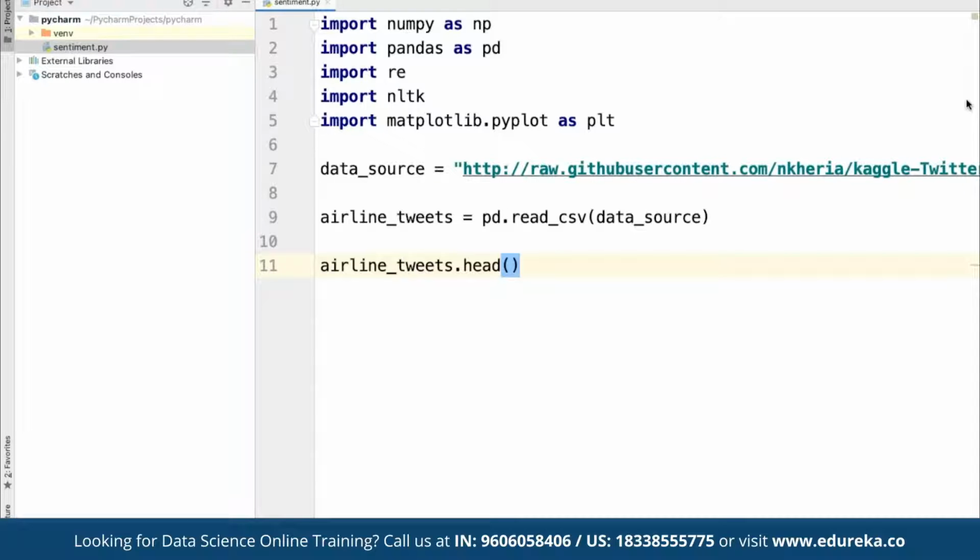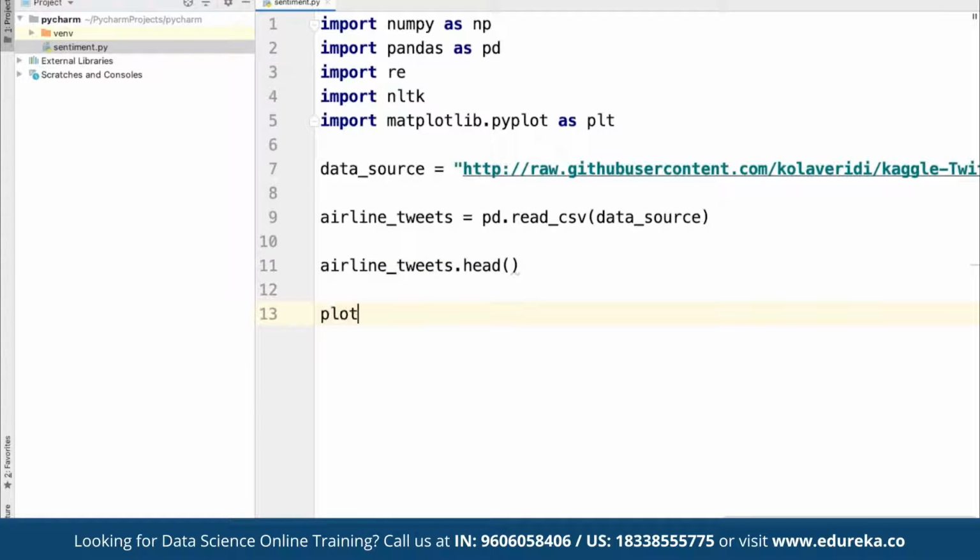Now, once we have the data, we simply have to make sure the data is available with us. And once we have it, we are going to move forward. Now we are going to work on data analysis so that we can perform a bit of EDA on that data.